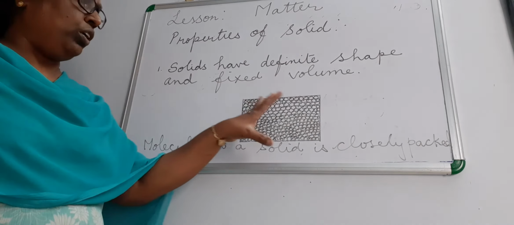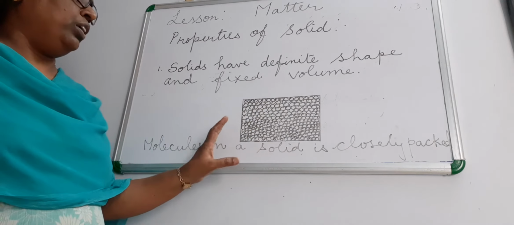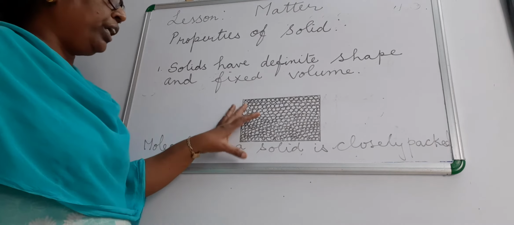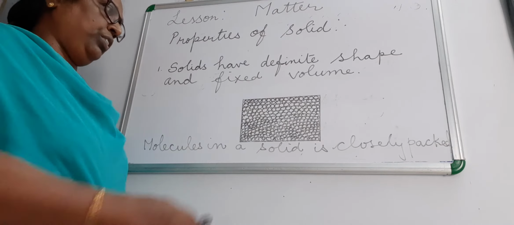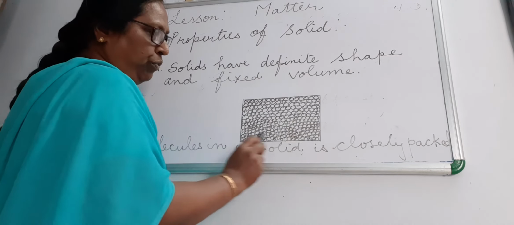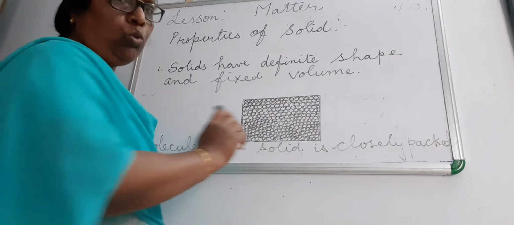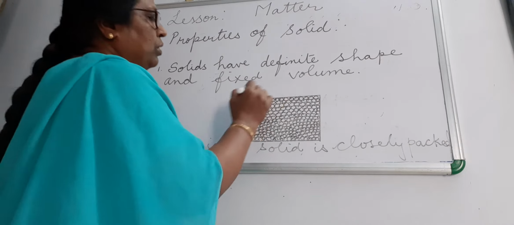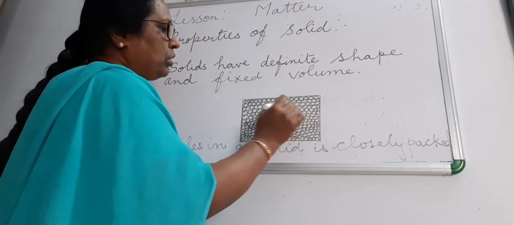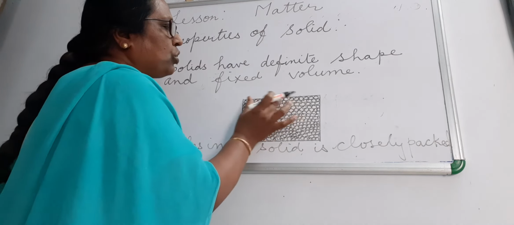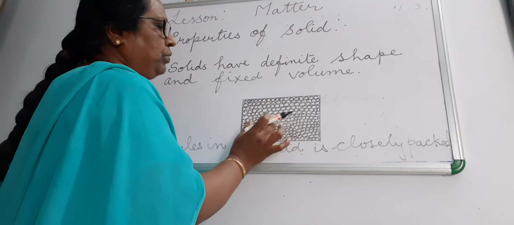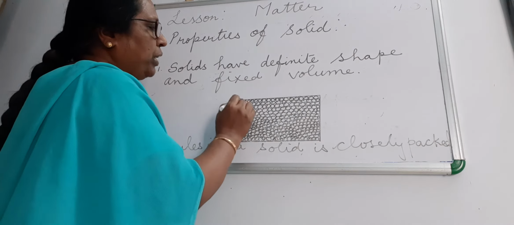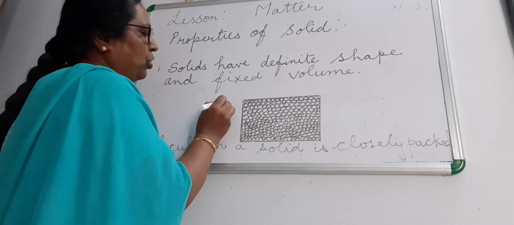Here I have drawn a picture to show how the molecules are arranged in a solid, and it gives a definite shape and also volume to it. These are all molecules, and they are arranged very closely. They have been put very close to each other, and the space between each molecule is like this.